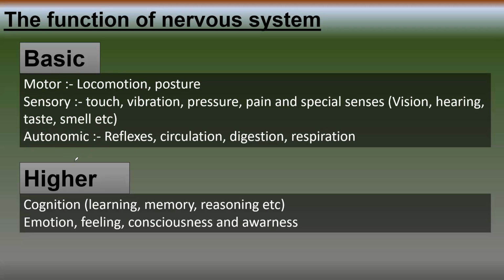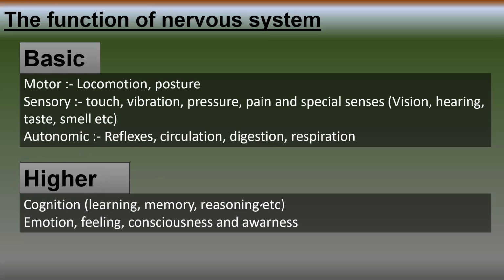The second part of nervous system function is higher function. These regulate the cognitive functions like learning, memory, reasoning, and intelligence. Those are also controlled by the nervous system.